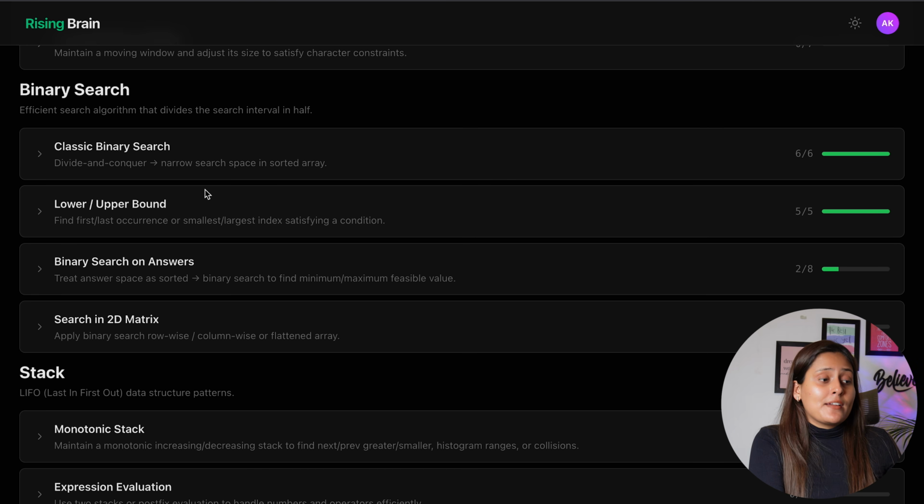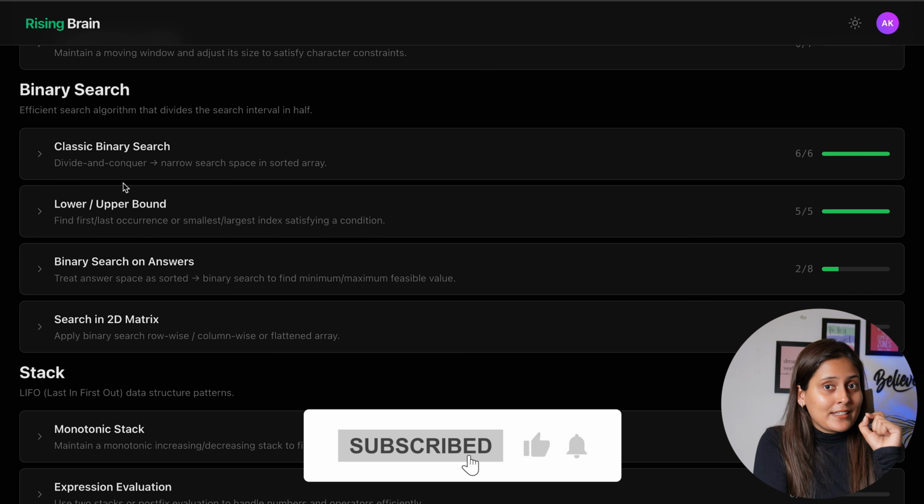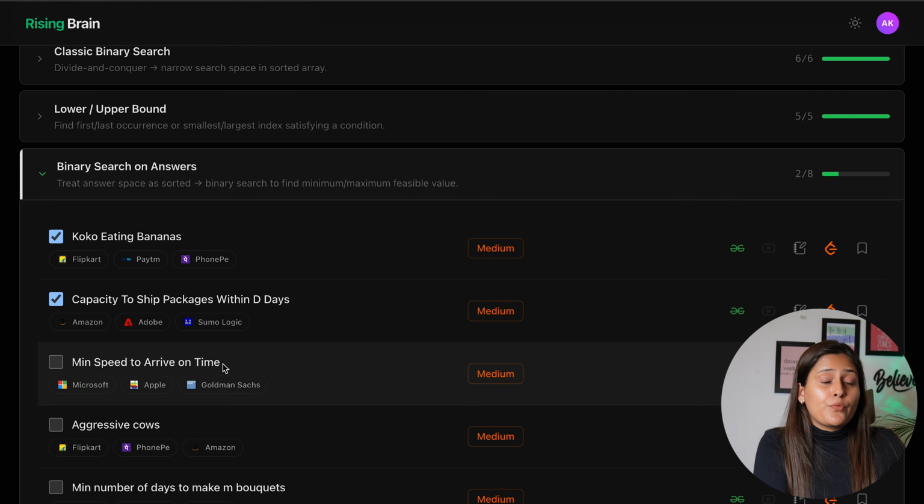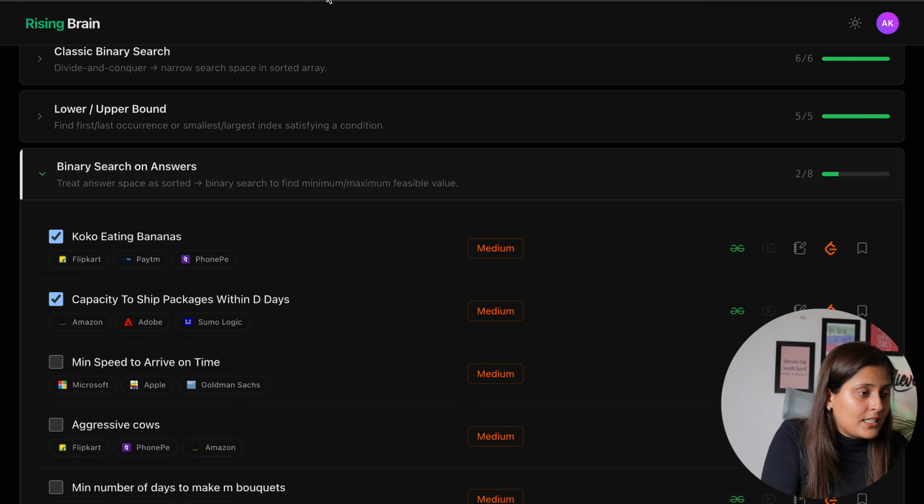So we were doing our pattern wise DSA sheet, and in this we were doing binary search on answer patterns. Today we will do the third question, which is minimum speed to arrive on time. So without wasting further time, let's read the problem statement.